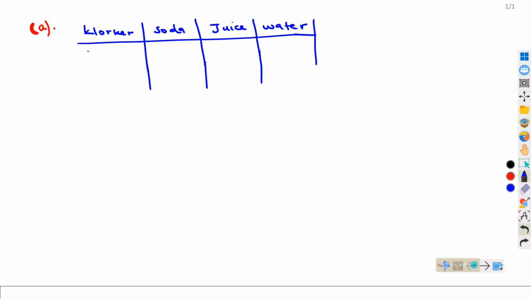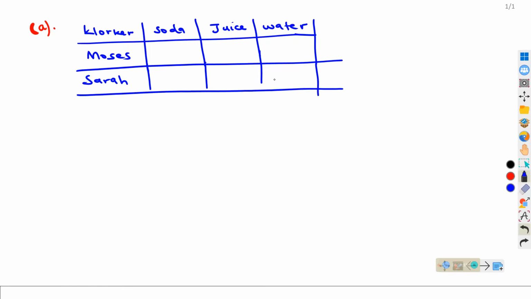So the workers, we have Moses, then we also have Sarah. Those are the workers that we are having. Then we have soda, juice, and water. So we need to go back and check.